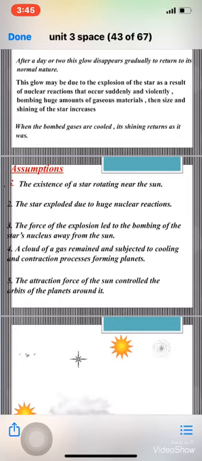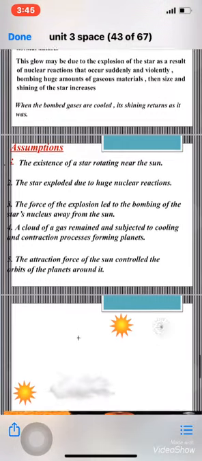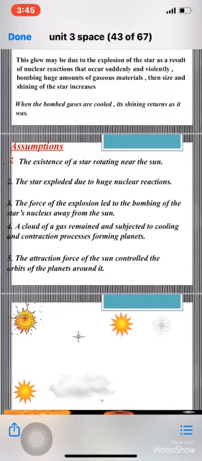Okay, the star that came near the sun exploded due to the huge nuclear reactions, as in the star explosion phenomenon. Okay, the force of the explosion led to the bombing of the star's nucleus away from the sun. This explosion caused the nucleus of the star to fly away far from the sun. What remained?